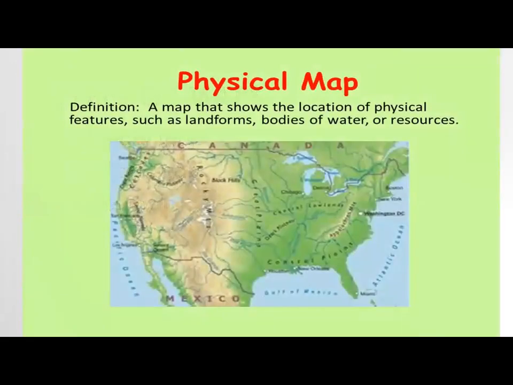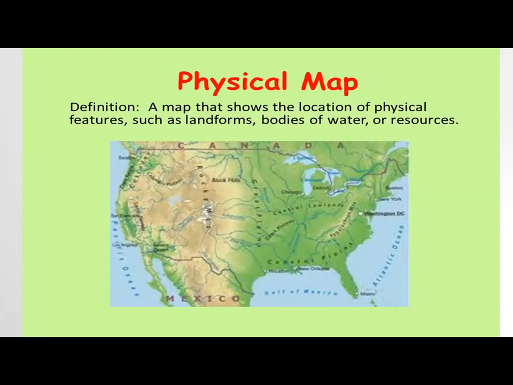Physical map. Dear student, a physical map shows the Earth's features like landscape, rivers, valleys, deserts, mountains, and oceans. You can say a map that shows the rivers, hills, mountains, landforms, the physical features of the land are shown by a physical map. Here you can see a map. This map shows where the hills are. This brown color shows the hilly area. And this green color shows valleys and landforms. And this blue color shows oceans and seas.